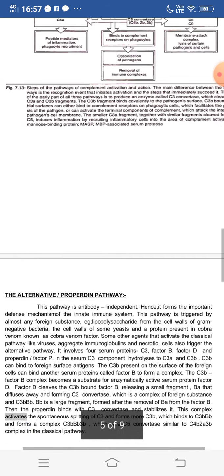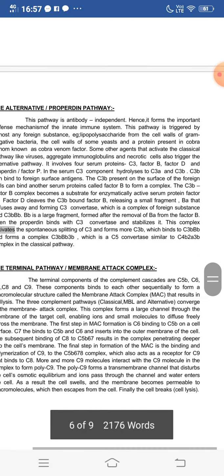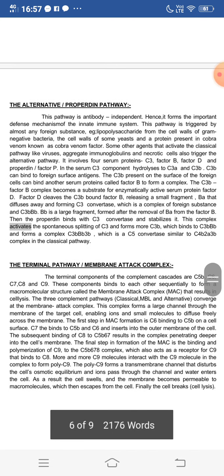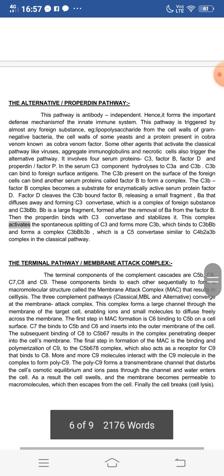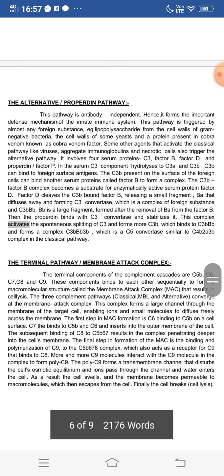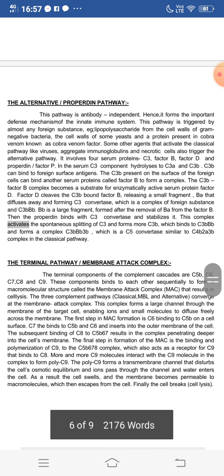In the serum, the C3 component hydrolyzes to C3a and C3b. C3b can bind to foreign substance surface antigens.